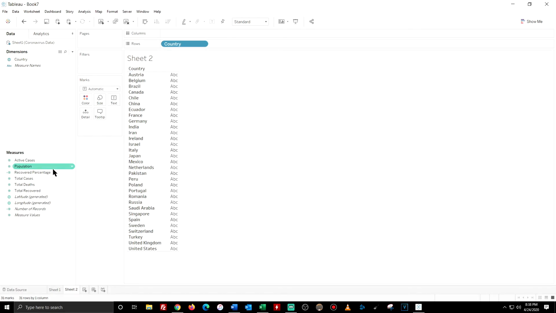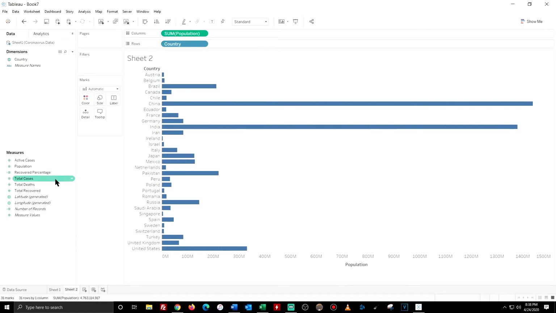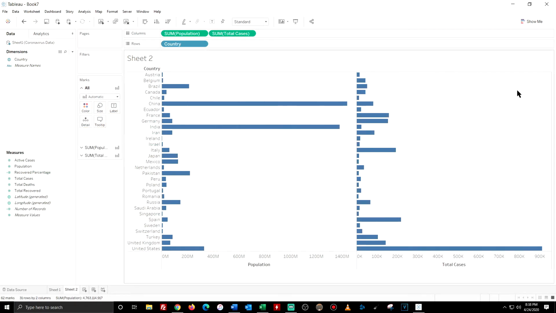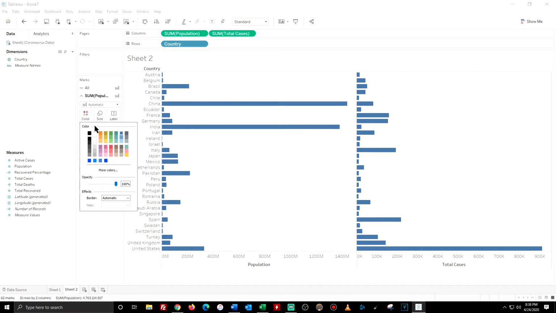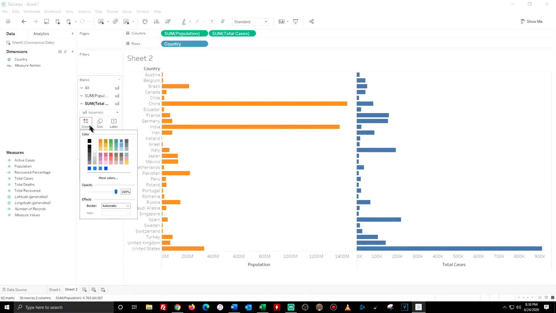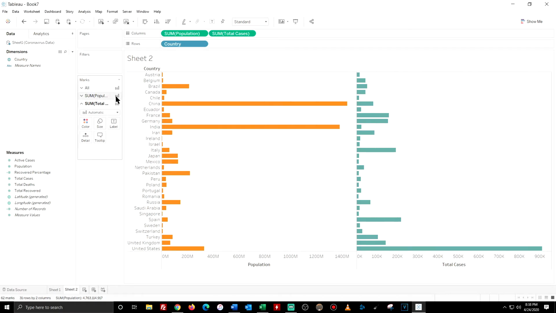And then I'll take the population on the columns, and total cases in columns too. So let's differentiate these two by color on the left, on the marks. I'll put this one as orange, and then the right side green. So now we can see the population's on the left and total cases on the right.